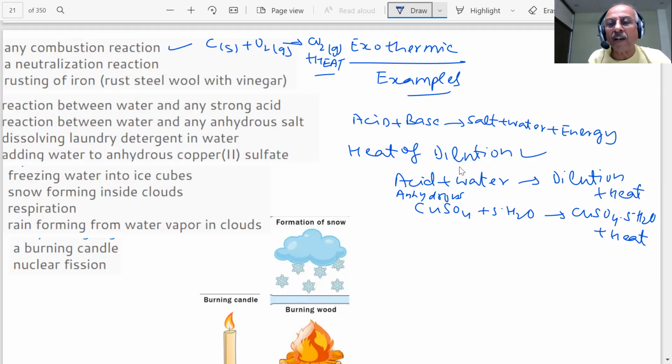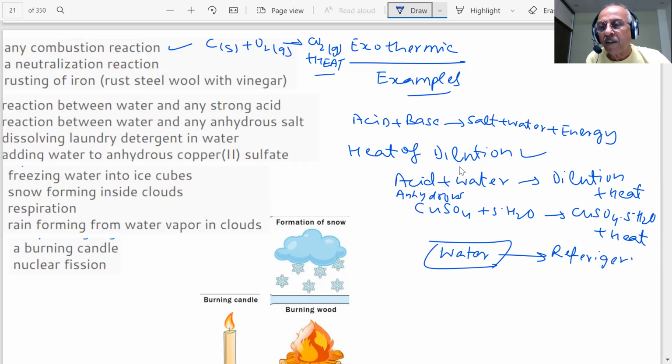Freezing water into ice. What happens in the refrigerator, students? You have water in the refrigerator. In your refrigerator, students, you will form ice. What will happen? Then heat will be given out. Heat will be given out, students. That is an exothermic reaction. So freezing of water into an ice cube is an example of exothermic.